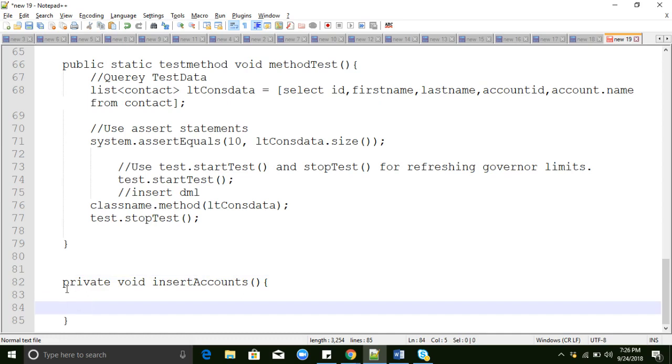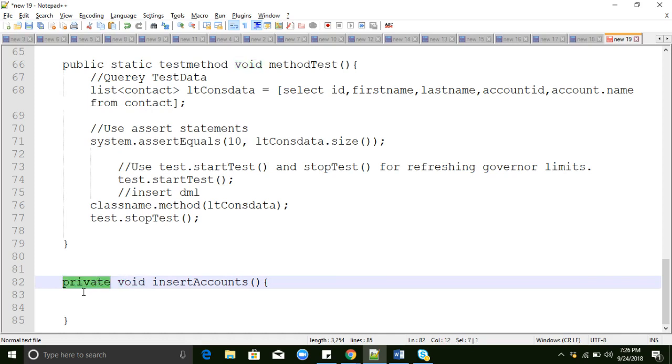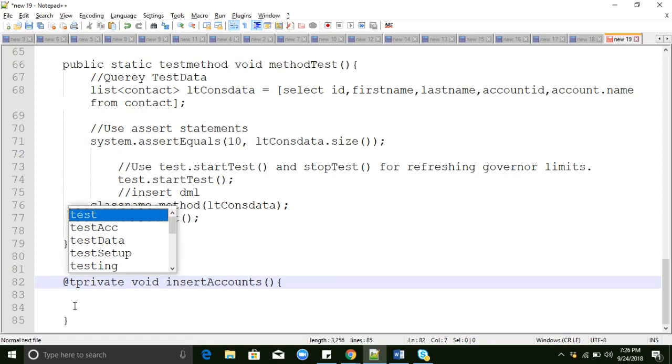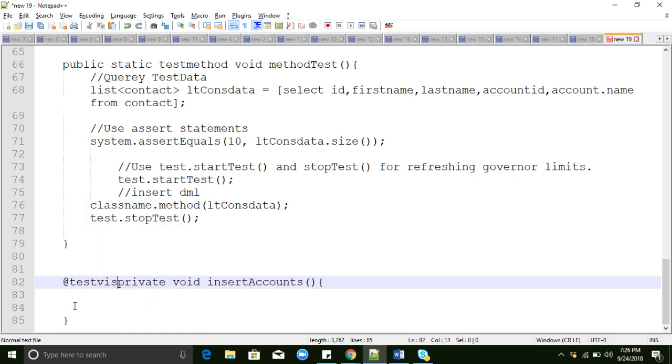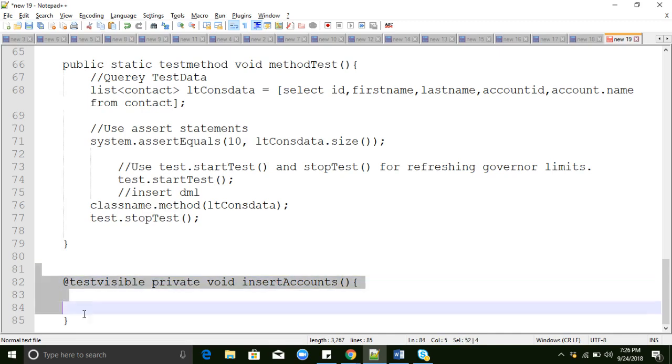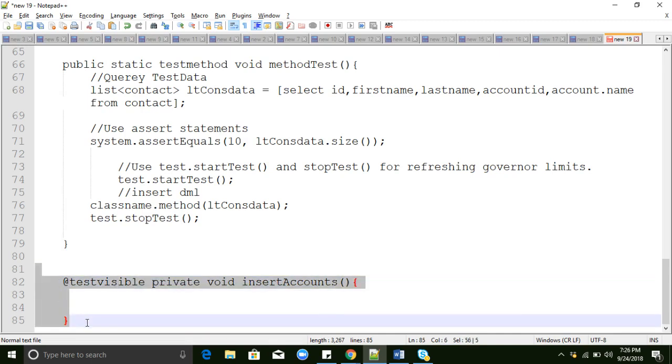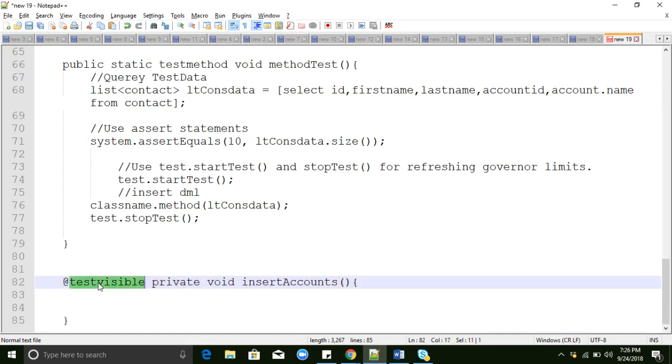So that's why, if you want to access these private methods in the test class, we need to specify the TestVisible annotation on the private method, so that we can access these methods in the test class. To access private methods in the test class, we need to use the TestVisible annotation. That's it. Actually, nothing else is there in this annotation.